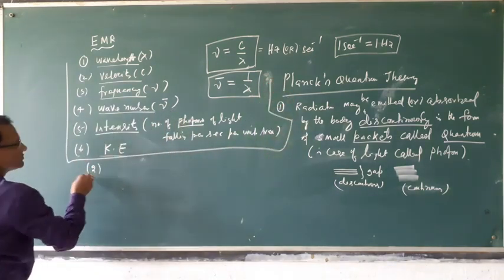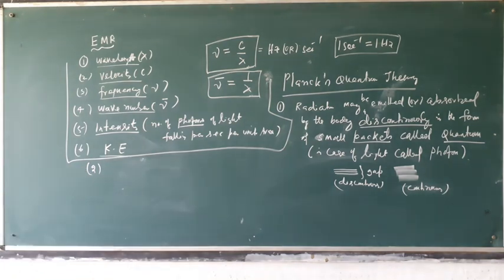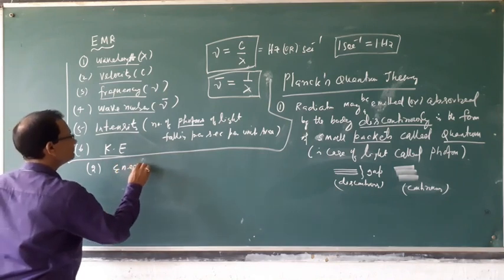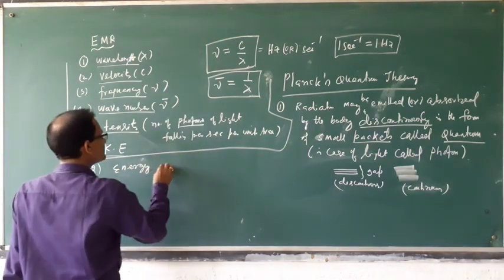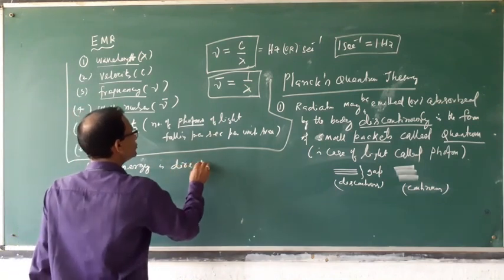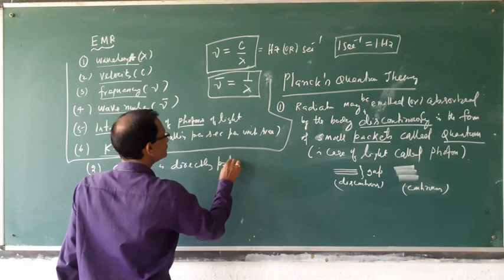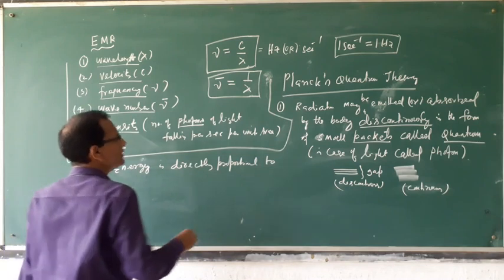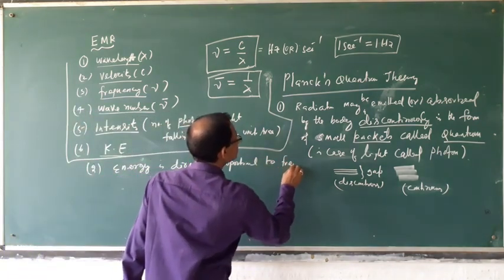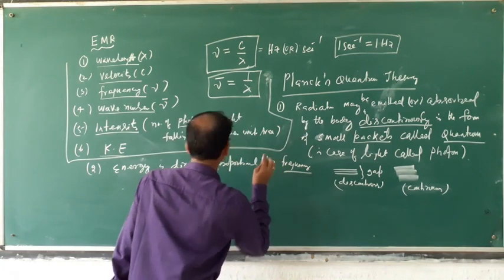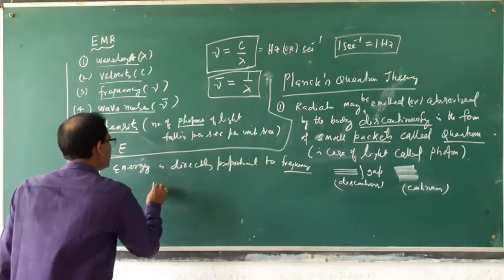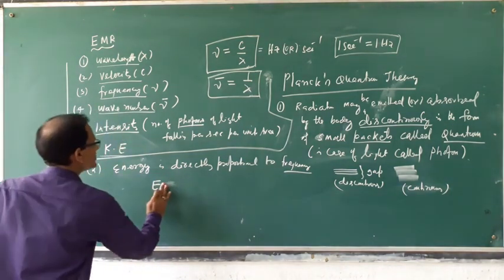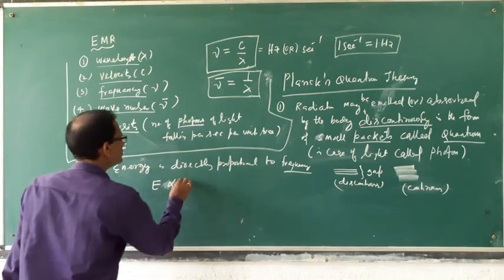Second point, according to Planck, energy is directly proportional to frequency. That means E is proportional to frequency, that is nu.